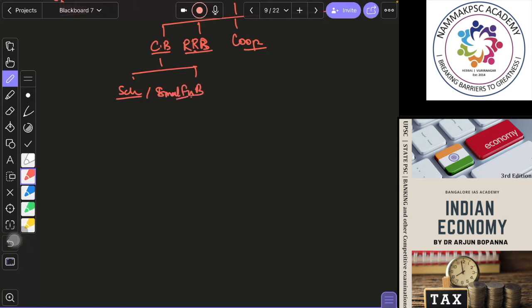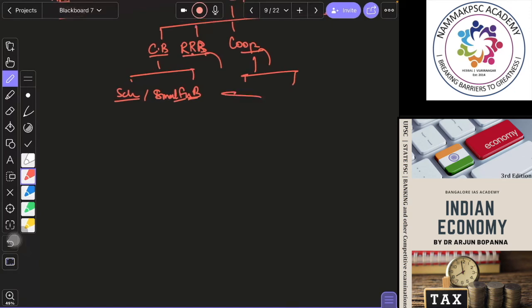Small finance banks are also there. Then regional rural banks, and cooperatives. You have two types of cooperatives, short term and long term. In that you will write the different hierarchy of the cooperatives. So under short term you have your district cooperatives, your primary agricultural cooperatives, and all that. That's how you will finish off.